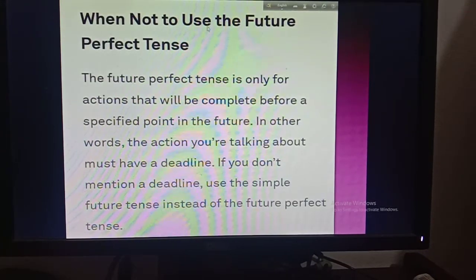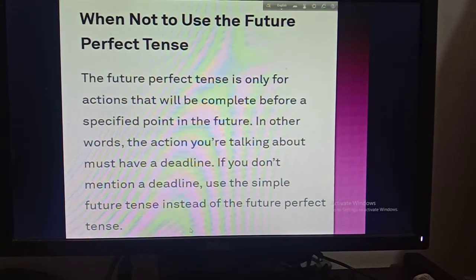Then when not to use the future perfect tense. The future perfect tense is only for actions that will be complete before a specified point in the future. In other words, the action you are talking about must have a deadline. That means there will be a certain period of time. If you don't mention a deadline, use the simple future tense instead of the future perfect tense. That means when there is no deadline, that means certain period of time, you can use the simple future tense instead of the future perfect tense.